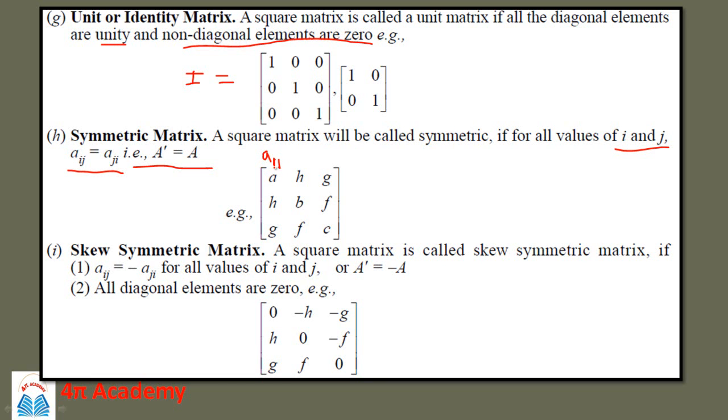This is the element A12, that is first row, second column. This is A13, that is first row, third column, and so on.